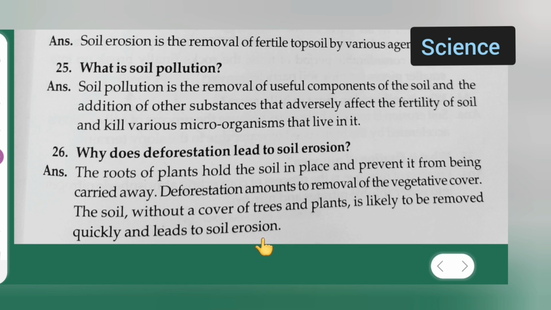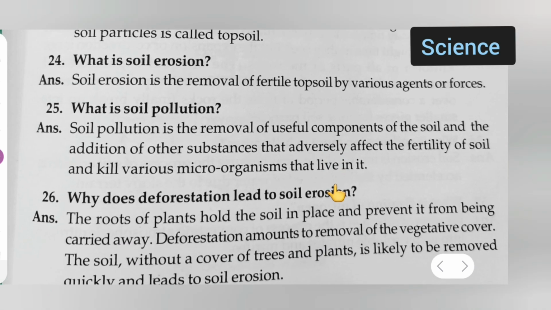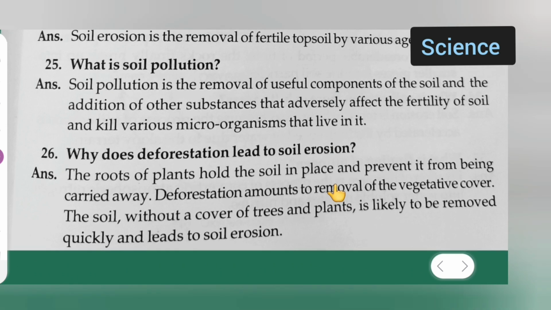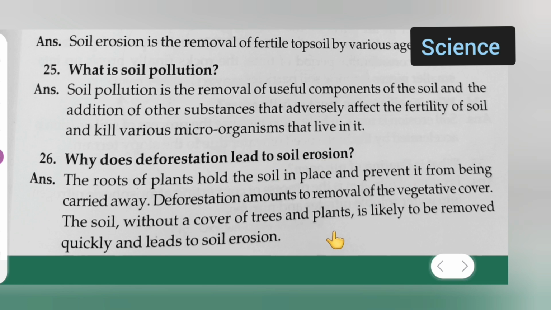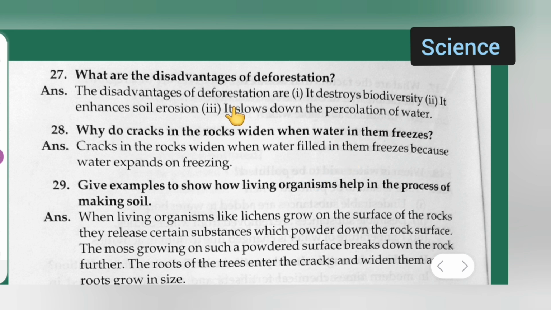Okay. Next, moving towards the question number. You all can take down this question number 25 and 26 answer. Next, moving towards the question number 27. What are the disadvantages of deforestation? Answer is, the disadvantages of deforestation are, it destroys biodiversity. Second point is, it enhances soil erosion. Third point is, it slows down the percolation of water.